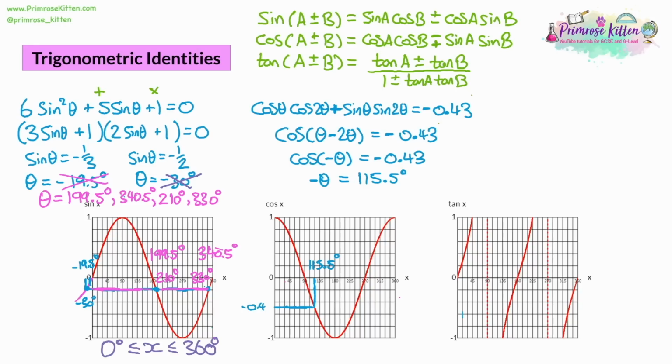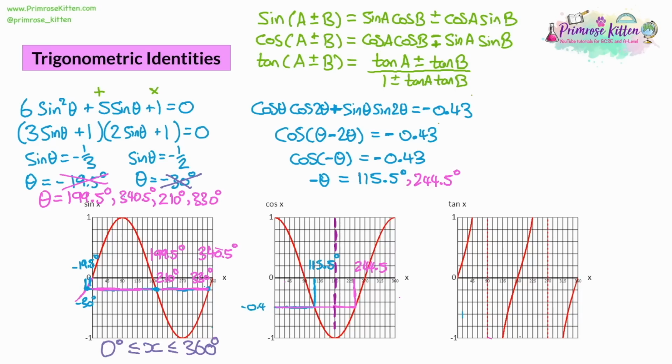115.5. So the second answer, we can look at the symmetry of the cos graph, is going to be here. We know the symmetry of a cos graph is going to be through the middle. So if we are going to be 115.5 away from the left-hand side, which is 0, we're also going to be 115.5 away from the right-hand side, which is 360. So 360 take away 115.5 will give us 244.5 as a second answer.